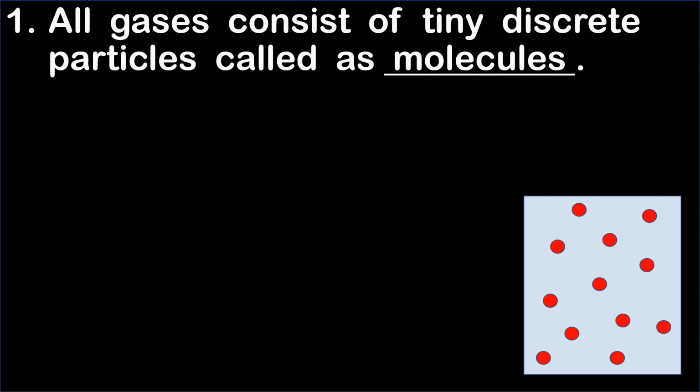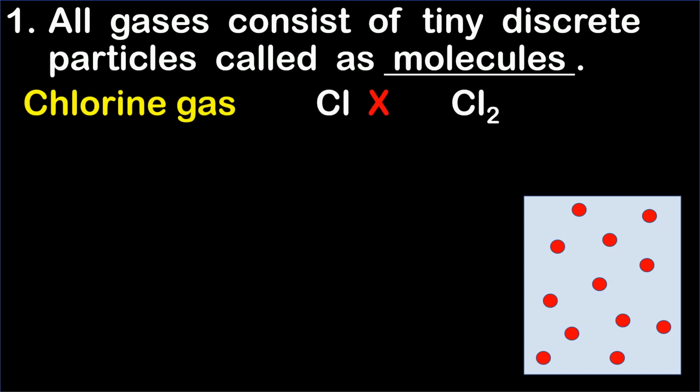Now, to understand this postulate, you need to know one concept over here. Suppose I take chlorine gas. This chlorine gas will never be present in nature as a single chlorine atom. Instead, it will be present in nature as a combination of two atoms, which is nothing but a molecule.